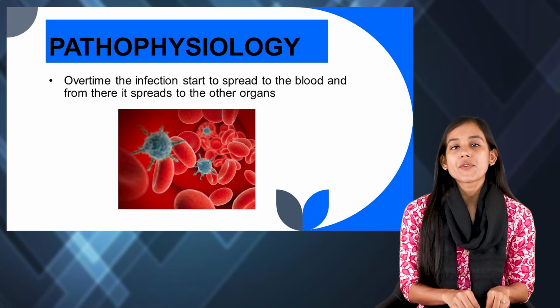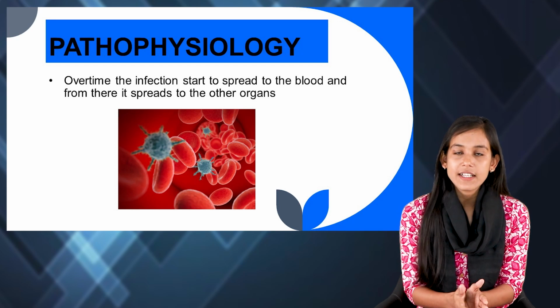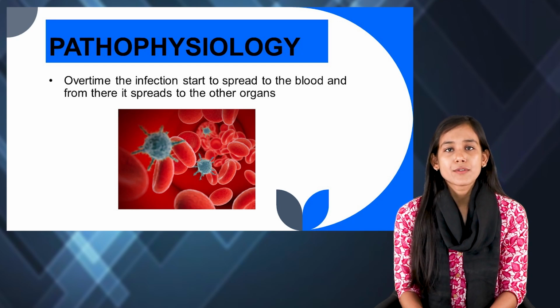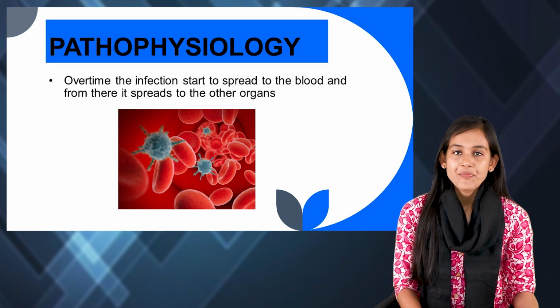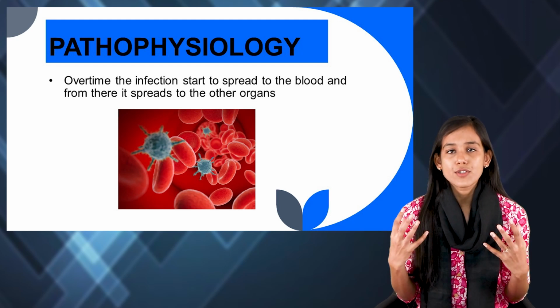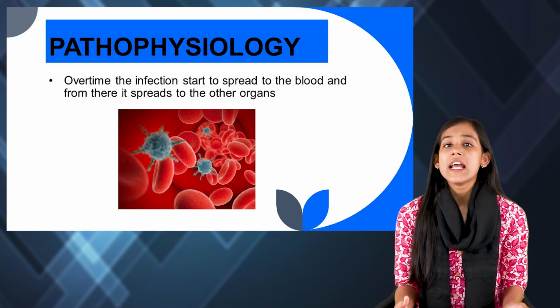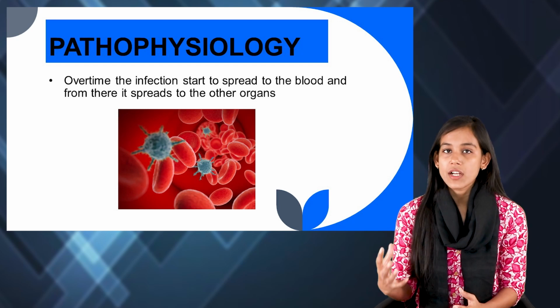So initially what we are seeing is that the measles virus is targeting the lungs. It is entering through the respiratory tract, and then it is infecting the epithelial cells, and with the help of its own protein, hemagglutinin, it is going inside the cell and undergoing some structural changes.